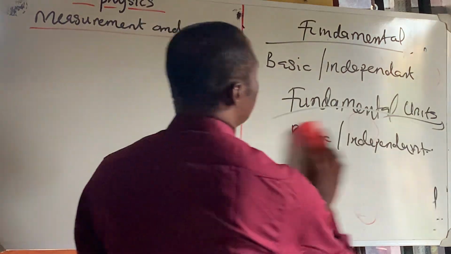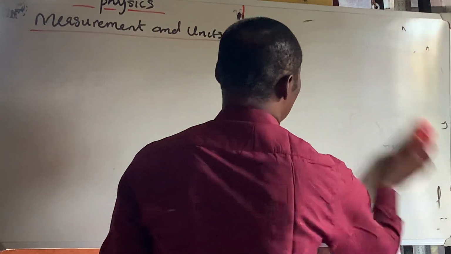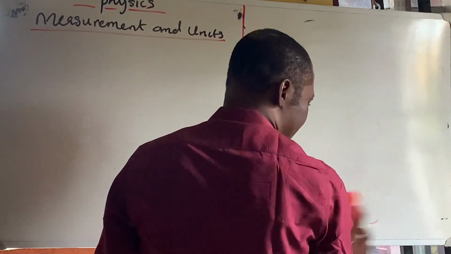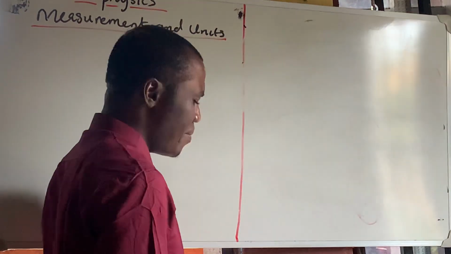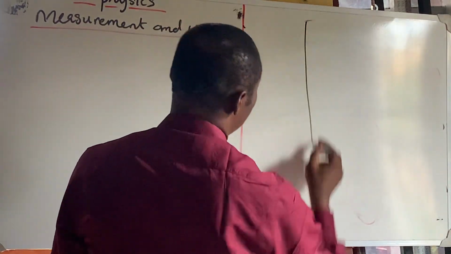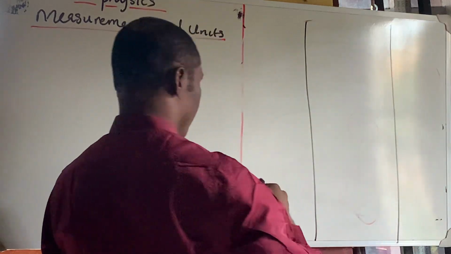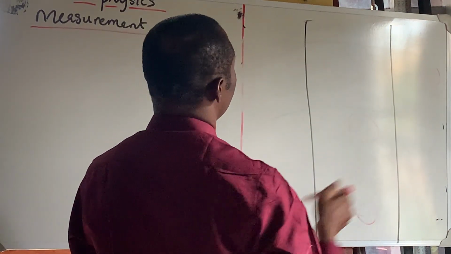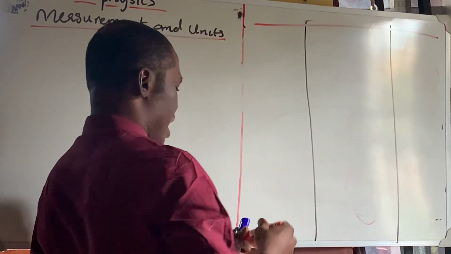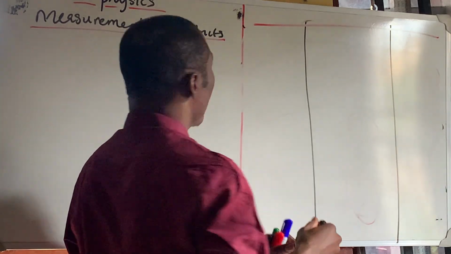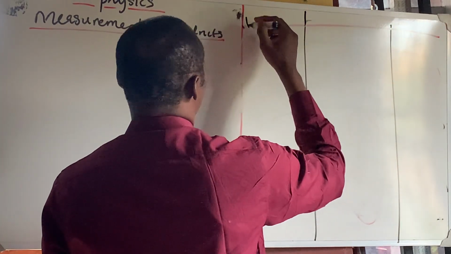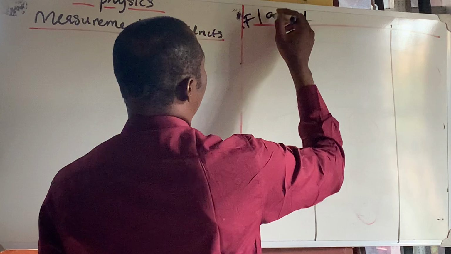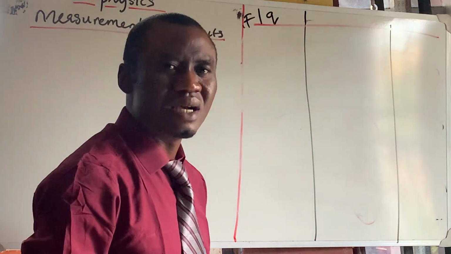Now let's go to the table where we can classify the fundamental quantities. Let's say we have this table. All right. Now, in this table, we're going to be having the fundamental quantities. Let's use FQ for fundamental quantities.